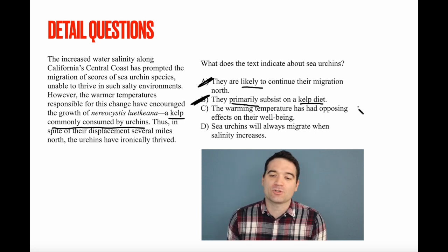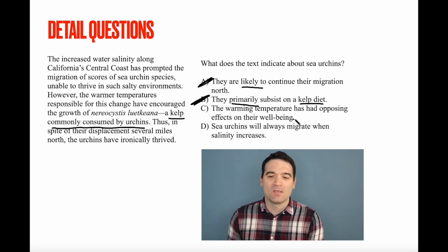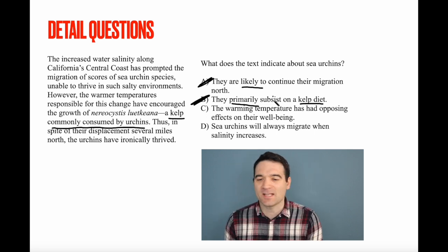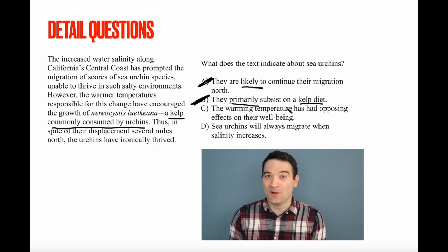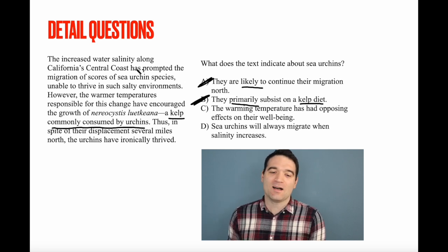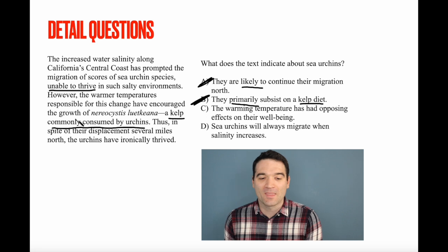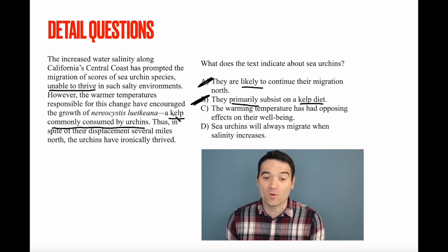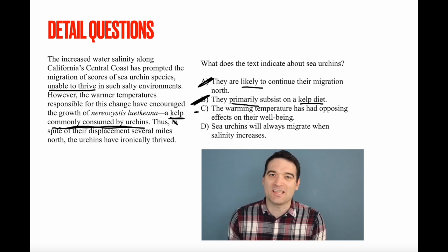The warming temperature has had opposing effects on their well-being. Well, it doesn't explicitly say this, does it? It doesn't say that it's had opposing effects, but it does give one pro and one con. Right? The con is clearly that they are unable to thrive now that the water's saltier, right? And the pro is that they have more food to eat. They have more kelp to eat, right? So this is what the passage is saying, even if it's not saying it explicitly.